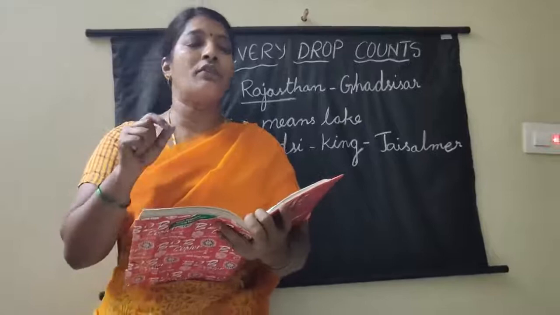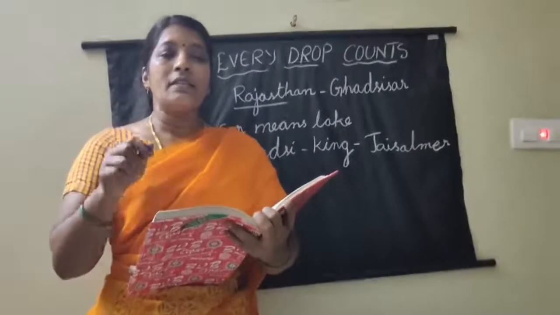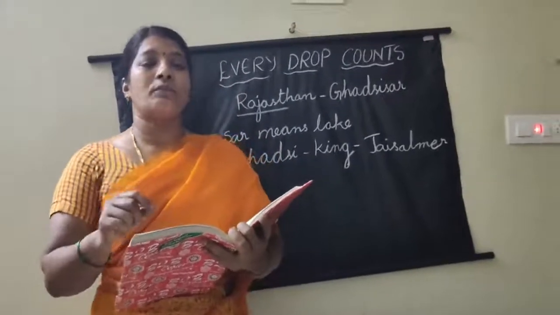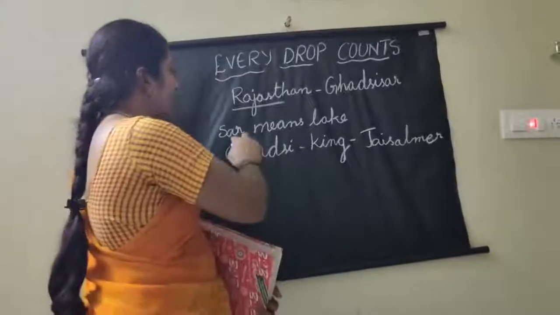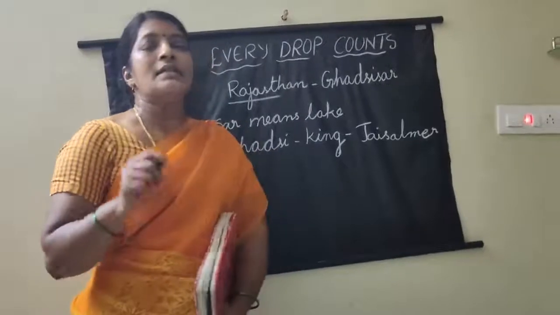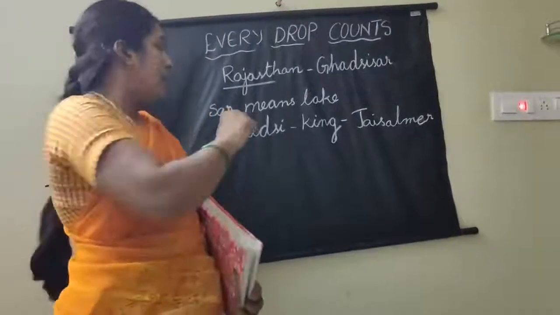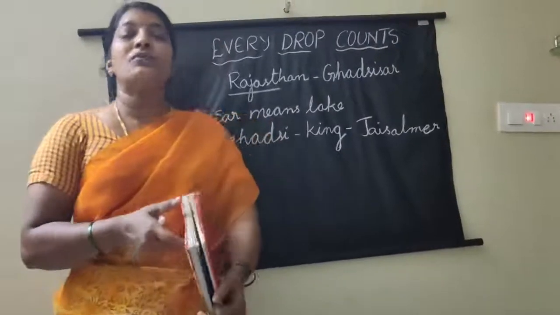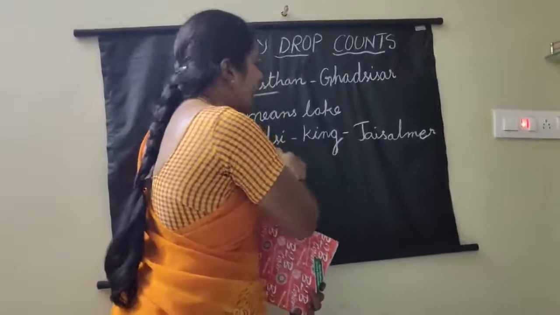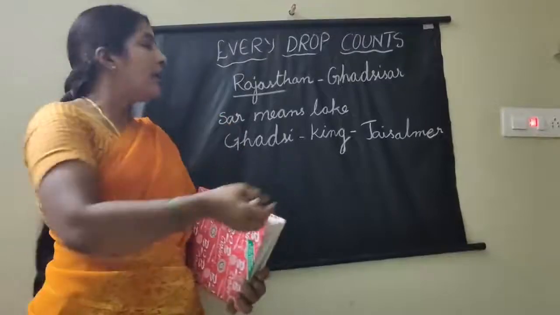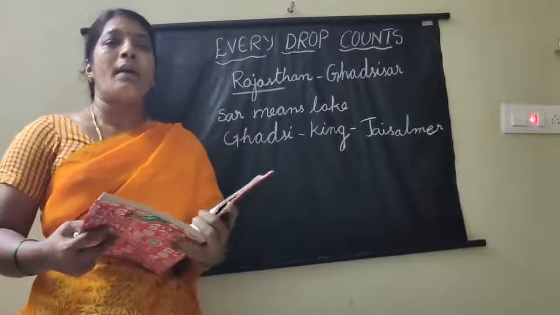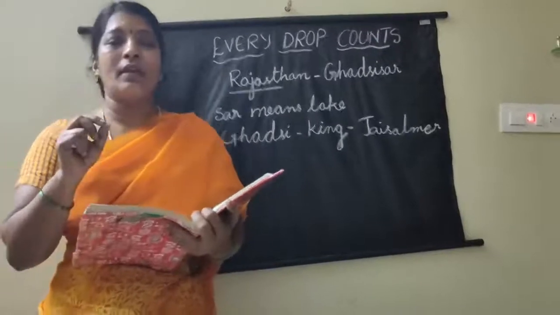See, on the first page of this lesson, a picture has been given. Observe that picture, my dear children. That is a lake, and the name is Gadsisar. Gadsisar means lake, right? But what is meant by Gadsi? That is the name of the king. 650 years ago, the king Gadsi of Jaisalmer made that lake with the help of the people who lived in that place. That lake belongs to everyone, right?